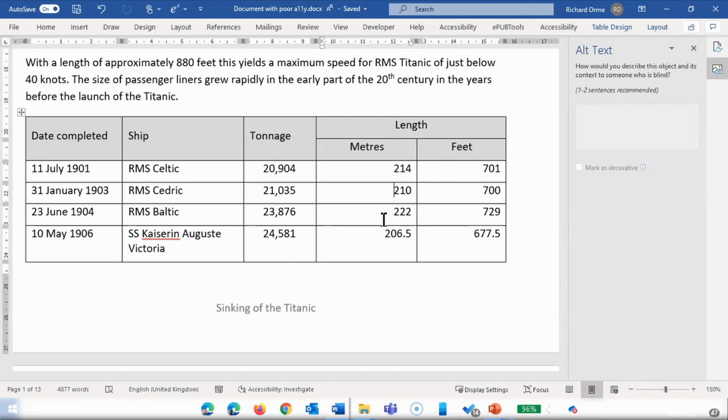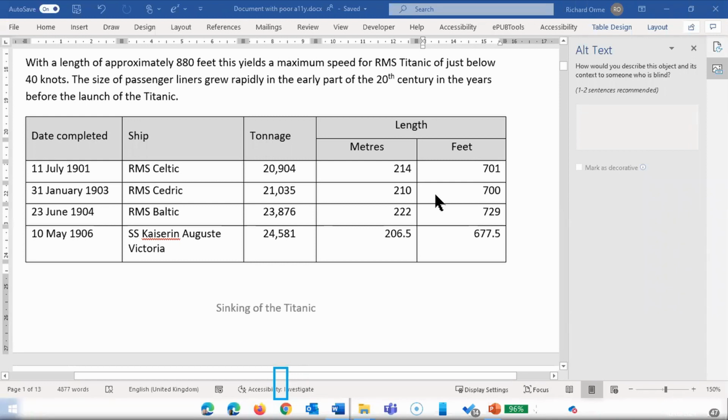Yeah, we have an example here on screen. So we see that the last column is length. It is a merged cell, and then the row below has two headings, meters and feet. We are hearing the screen reader. Length column header. So I was trying to demonstrate using Narrator in Word.